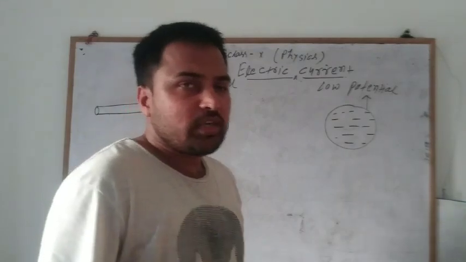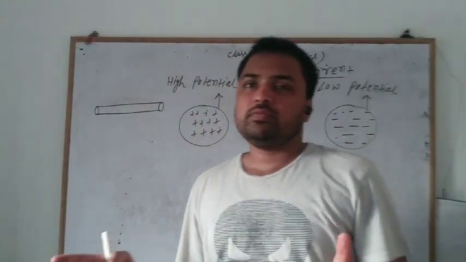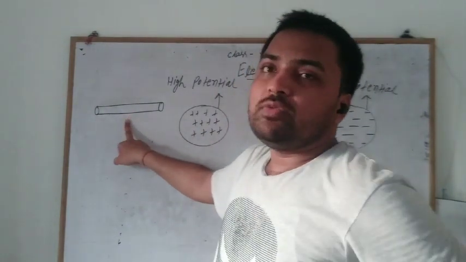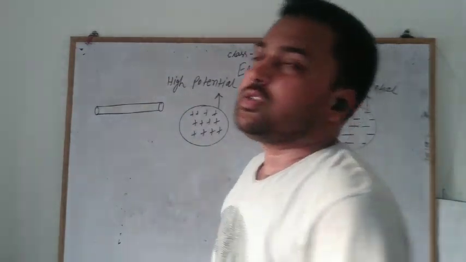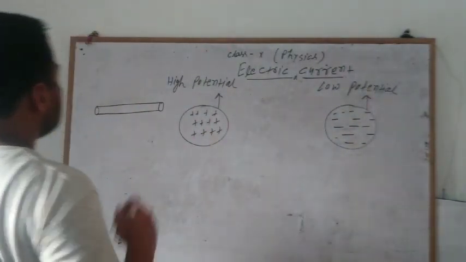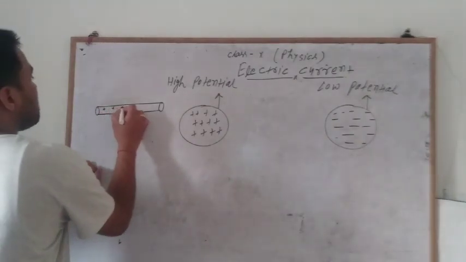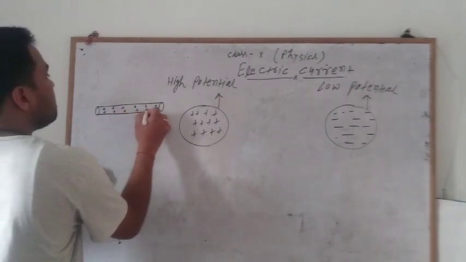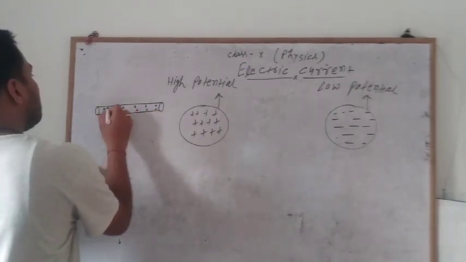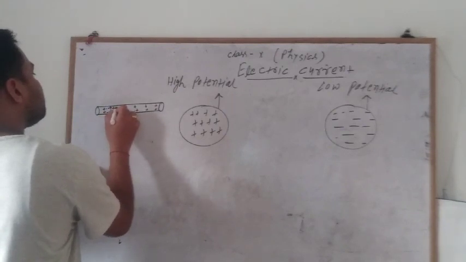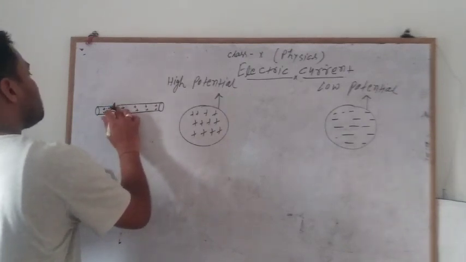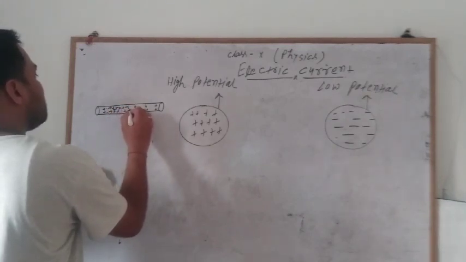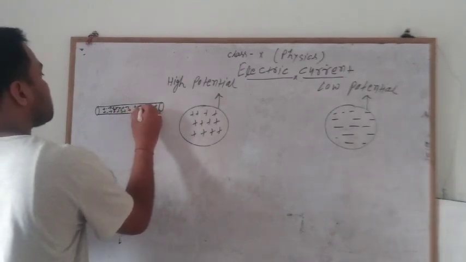As we know, this metallic wire is neutral, and it has an equal number of electrons and an equal number of protons, because at this time there is no influence on the system. In this metallic wire the positive charge is fixed at a certain point, but the negative charge will randomly move in any direction.